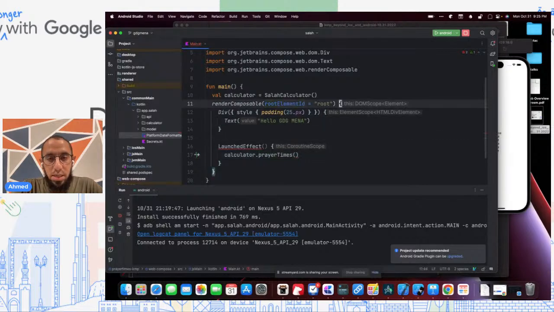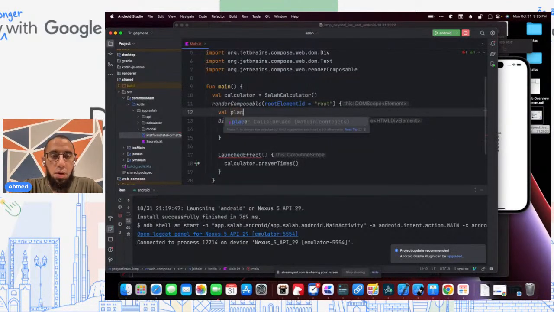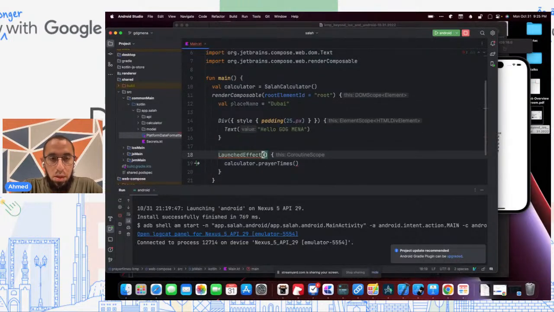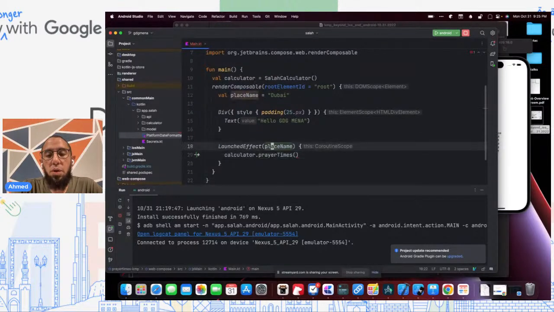So let's create a variable for now, and I'm going to call it placeName. We'll hard code it to Dubai for now. This parameter to LaunchedEffect is a key parameter that tells LaunchedEffect to only rerun when placeName changes. Since for now this is a constant value, this will never change, and so this will never rerun. It will only run once. But even with this, nothing interesting will happen.